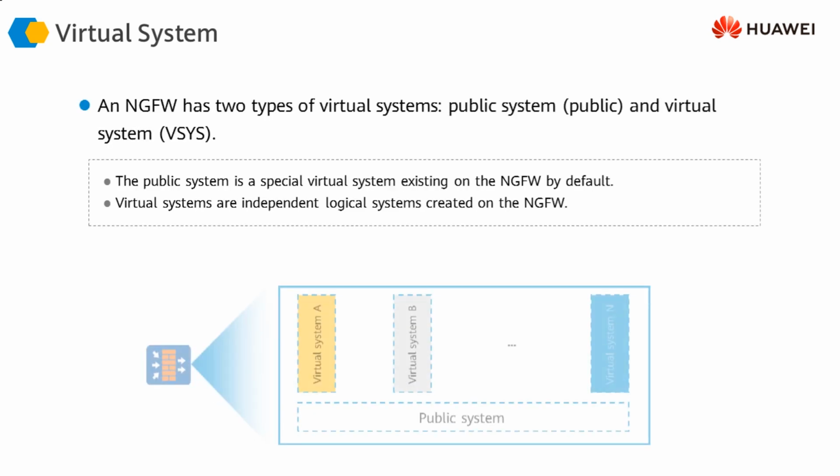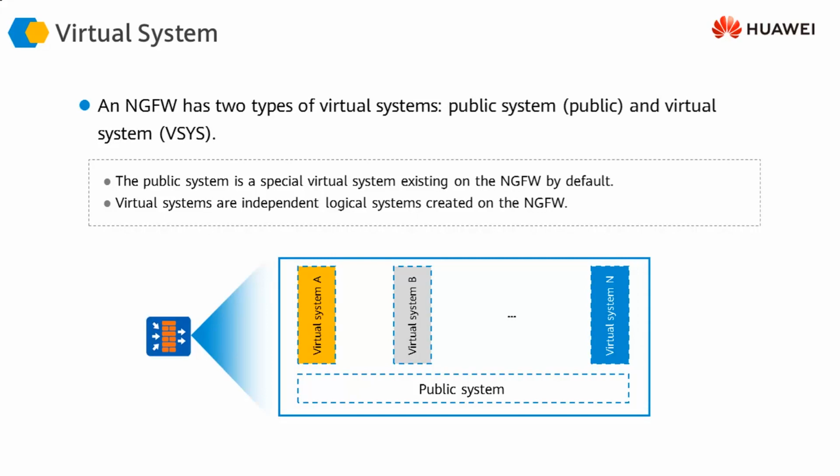So the basic concept, as we have already discussed, let's look at it from another angle. Our next generation firewall is the physical next generation firewall. We can logically partition this physical firewall into multiple virtual systems. We can create multiple virtual systems within this firewall. However, there is going to be a public system which is always going to be present there.